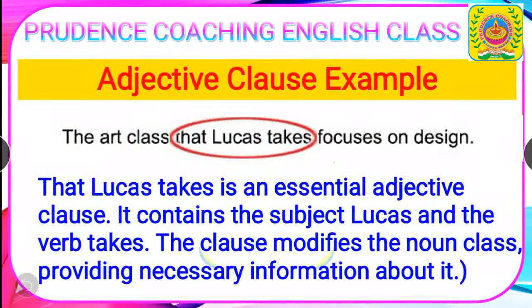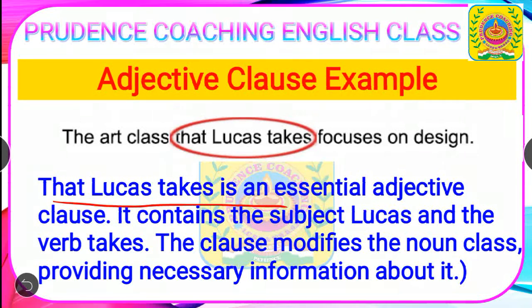So the example of an adjective clause: the art class that Lucas takes focuses on design. In the sentence you can see that Lucas takes is an essential adjective clause because it contains the subject Lucas and the verb takes. The clause modifies the noun class, providing necessary information about it. The necessary information is focuses on design. So here that Lucas takes is the adjective clause because it is modifying class.